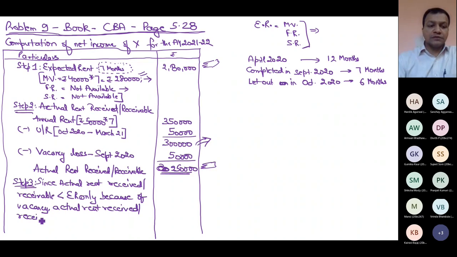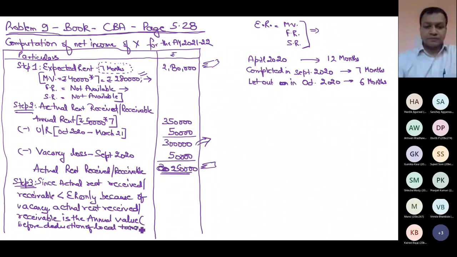actual rent received or receivable is the annual value before deduction of local taxes. So it is 2 lakh 50,000.